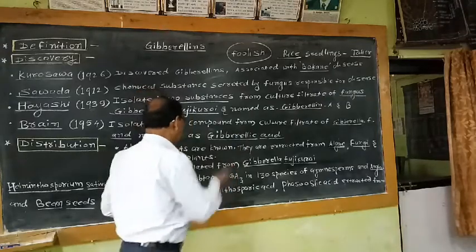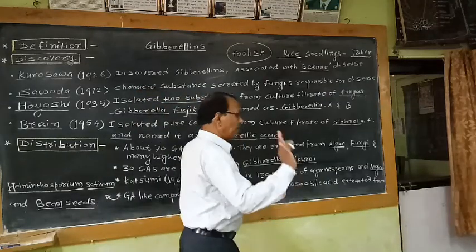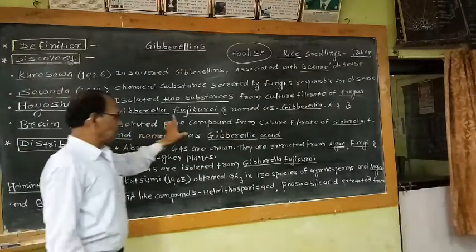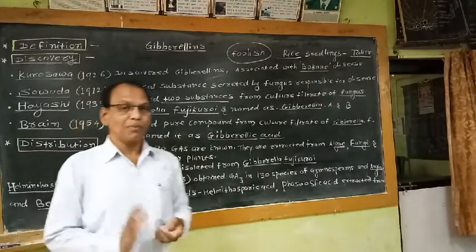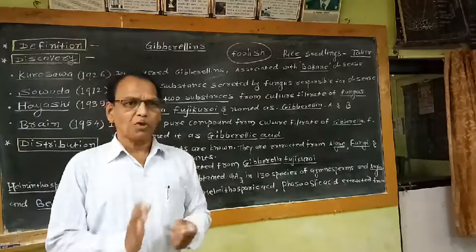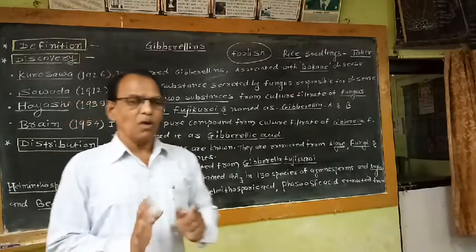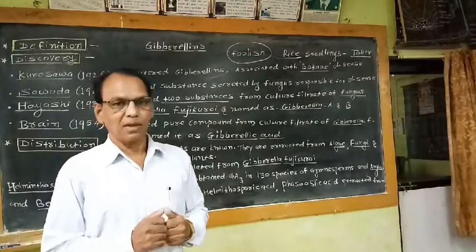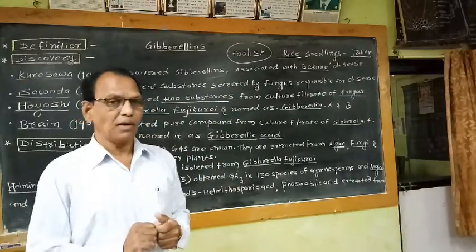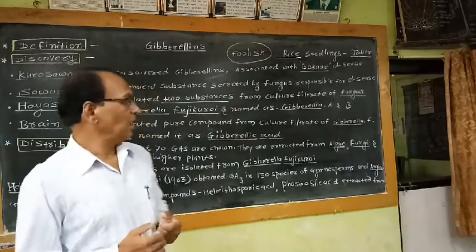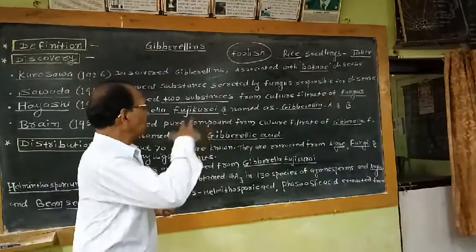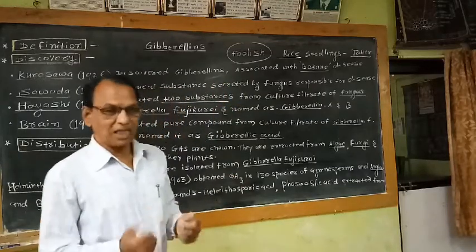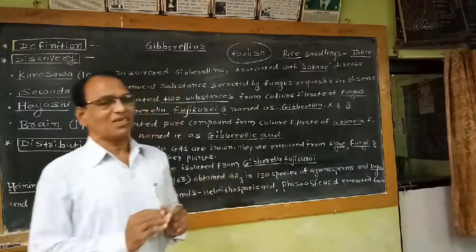That means the name gibberellic acid was given by this worker Bryan to the substance secreted by Gibberella fujikuroi fungus. That means Gibberella fujikuroi fungus, which is responsible for causing infection to the rice seedlings, is responsible for Bakane disease, and this Bakane disease, which is related with rice plants, is the base of this discovery.